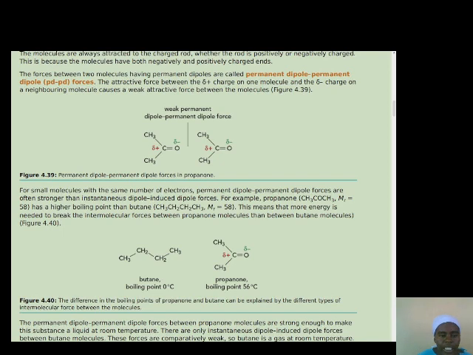So you find that molecules with a permanent dipole have a higher boiling point than other molecules which have only temporary forces of attraction, for example butane and propanol. Propanol has a high boiling point because it needs a lot of energy to break the permanent dipole forces of attraction.